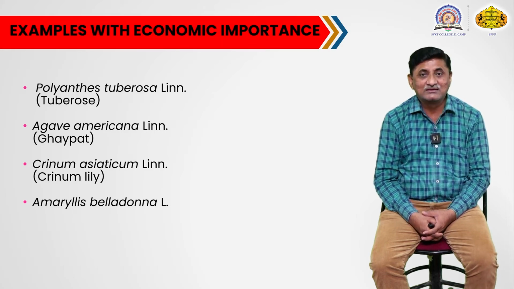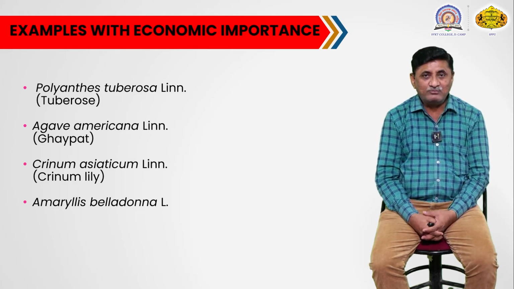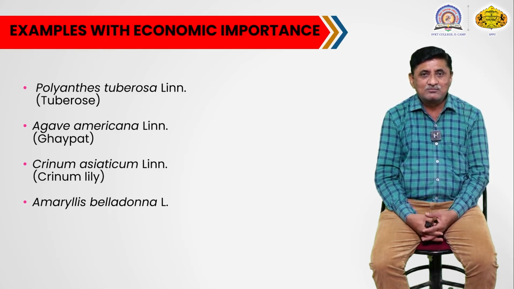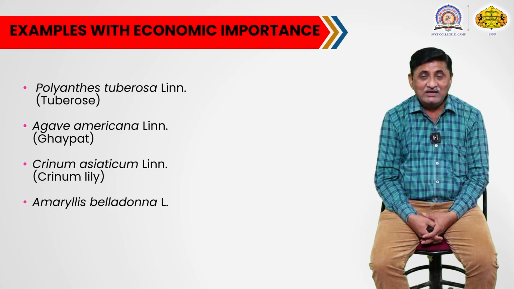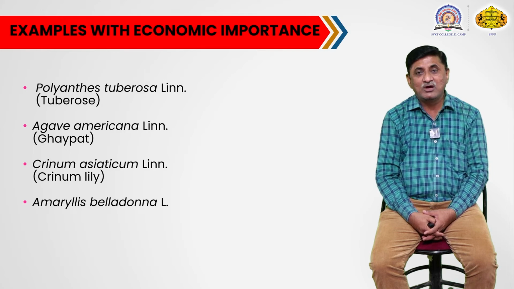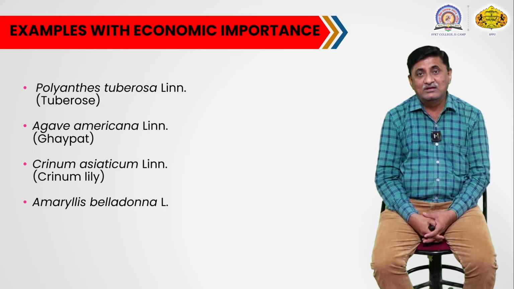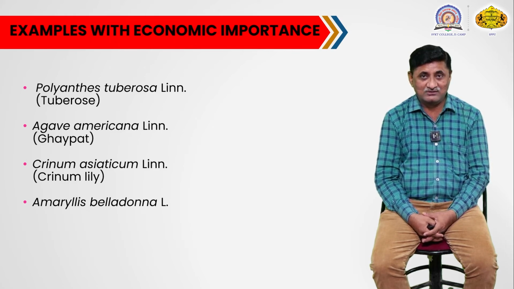Their flowers are sold daily in the market for different purposes, for making garlands or some floral ornaments, and the fragrance or essential oil is also extracted or distilled from the flowers, and that can be used for different purposes. So this is our first plant, Polianthes tuberosa.